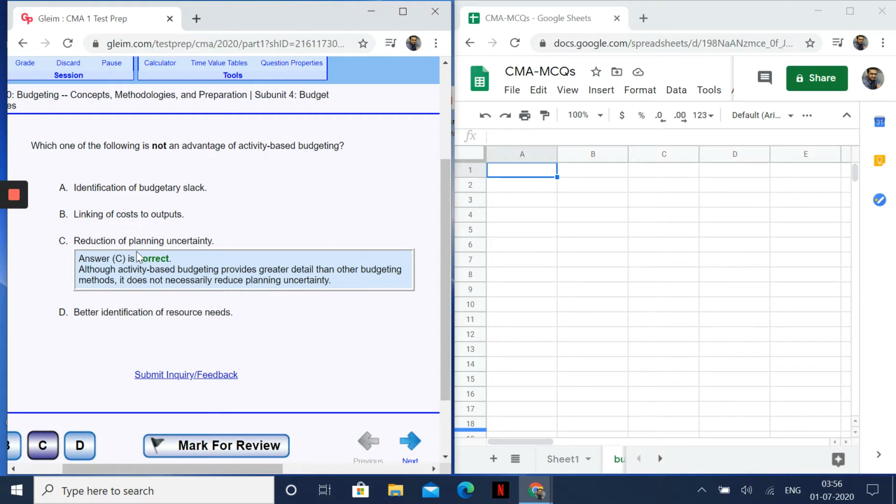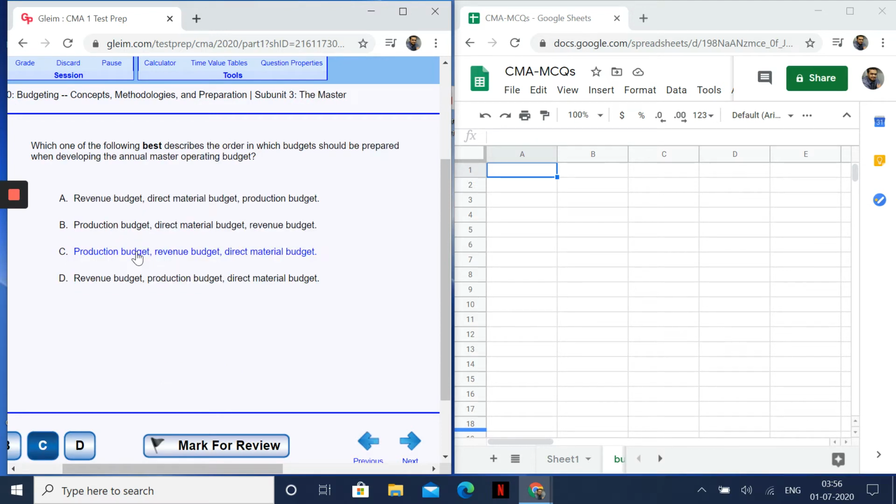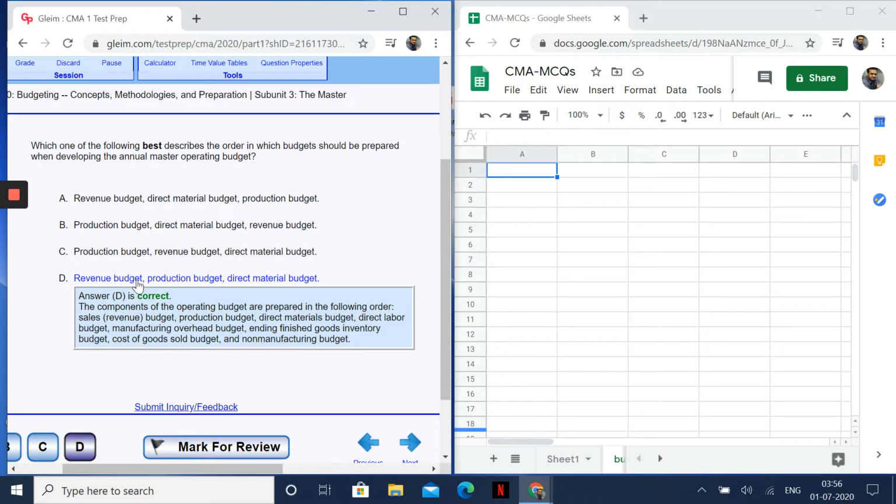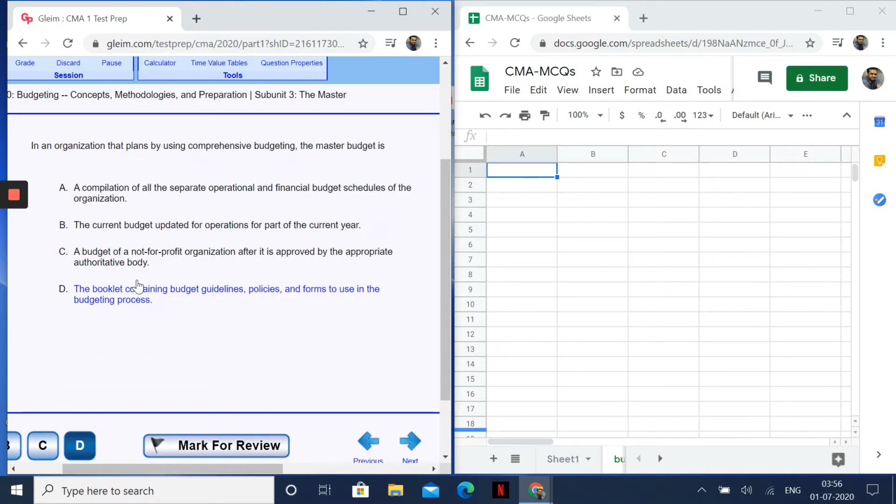All right, next question: which one of the following describes the order in which budgets should be prepared when developing the annual master operating budget? It must be revenue, production, direct materials, without even a doubt here, because that's the flow of how you need to prepare a budget. Yep, that's right. I hope you guys know that and you've already studied that chapter.